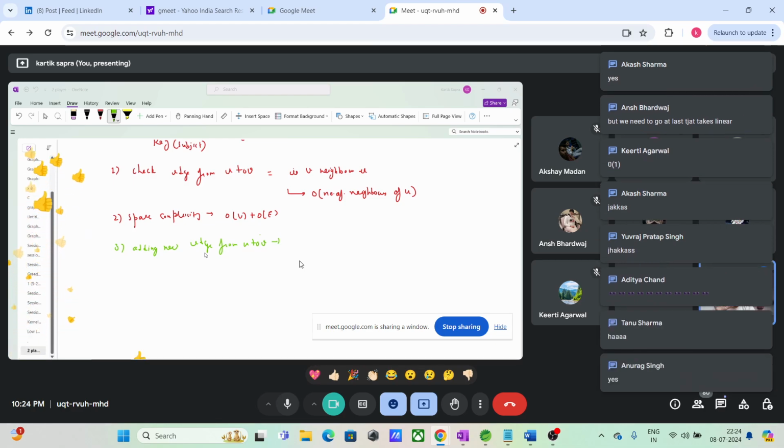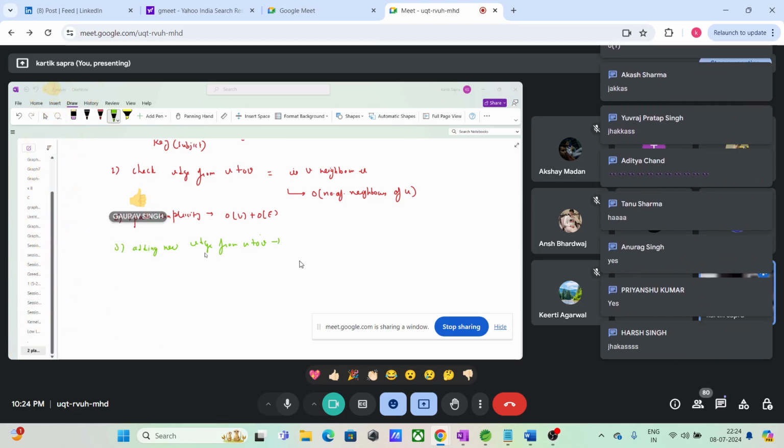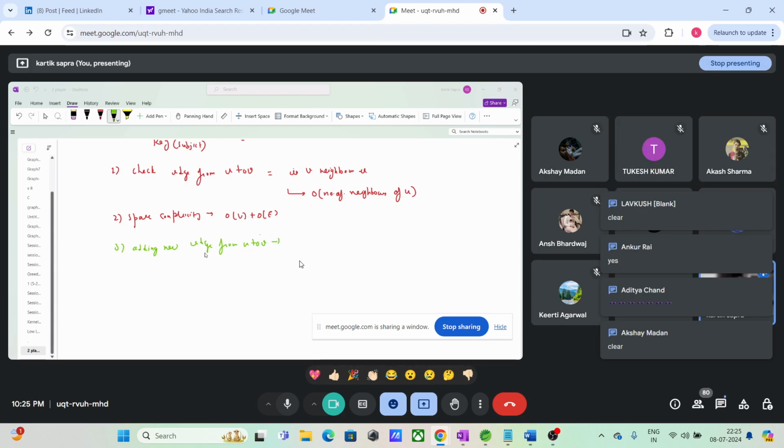In an array list, when you add a value, it is always added at the back. In a vector also we have pushback. What is the time complexity of pushback?